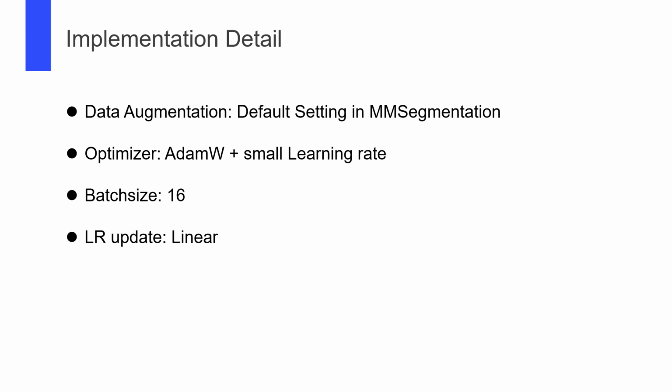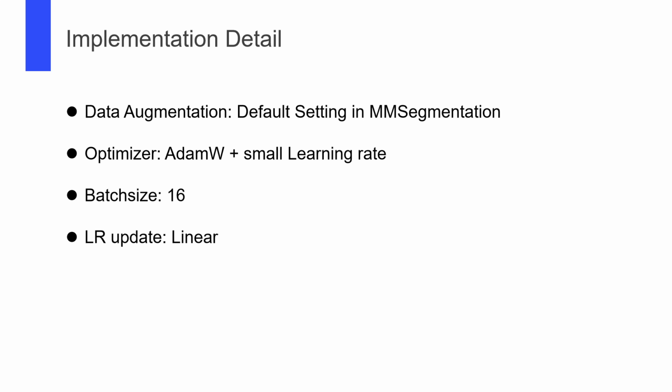Let's see the detailed training setting. We use the default data augmentation in MMSegmentation. Specifically, we apply multiscale with a resize ratio ranging from 0.5 to 2. We also apply a random crop. The crop size is set to the resolution 480 multiplied by 853, which is the most common image size that appears in the VSPW dataset.